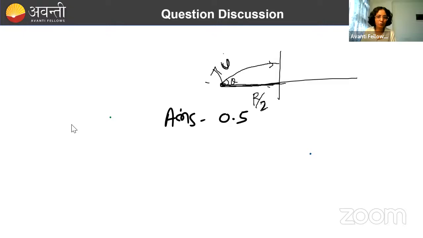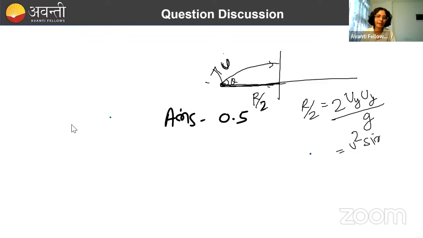So this distance is R by 2 and its value will be equal to how much? 2ux uy by g, 2u cos theta into u sin theta. And if you solve it, it will come as u square sin 2 theta. What is the formula? Sin 2 theta, no?